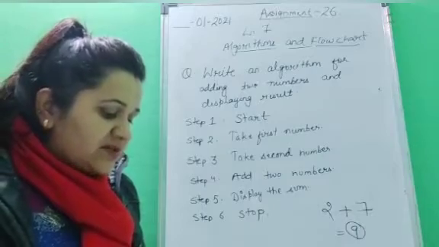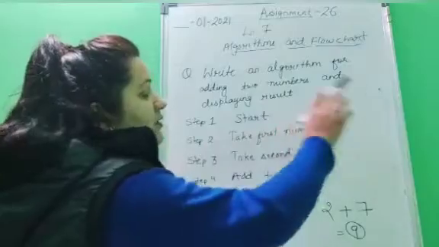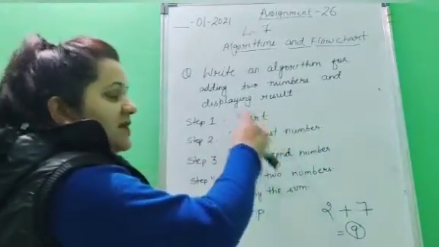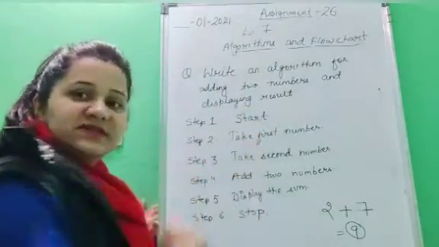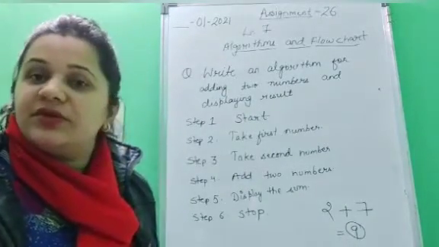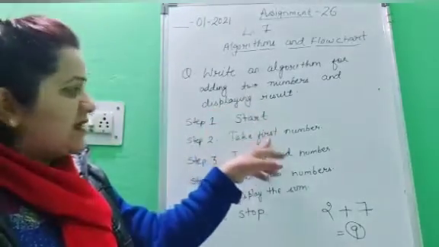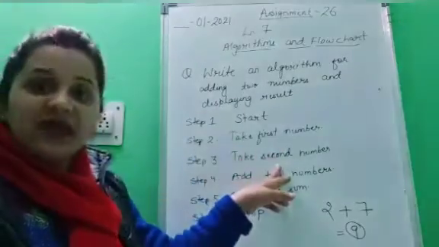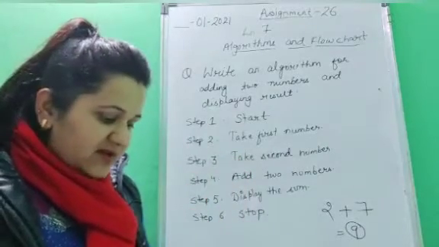Okay. Next, write each instruction in a separate line. Means you are not supposed to write down all the instructions in one line only. Your first step is start. Okay, now you would come to the next line to write down the next step, to write down the next instruction. So here it is written that each instruction should be written in a separate line. Okay, when you are done with the first step, come to the next line and then write it down here. Then come to the next line and then write down the next step. Okay, so each and every step should be written in a separate line.